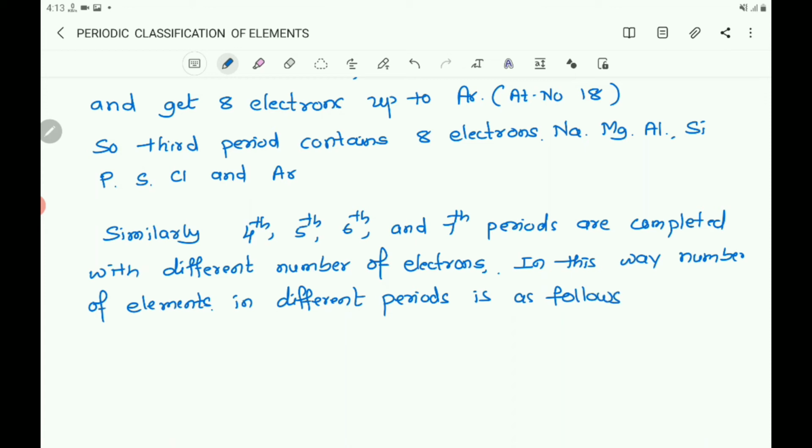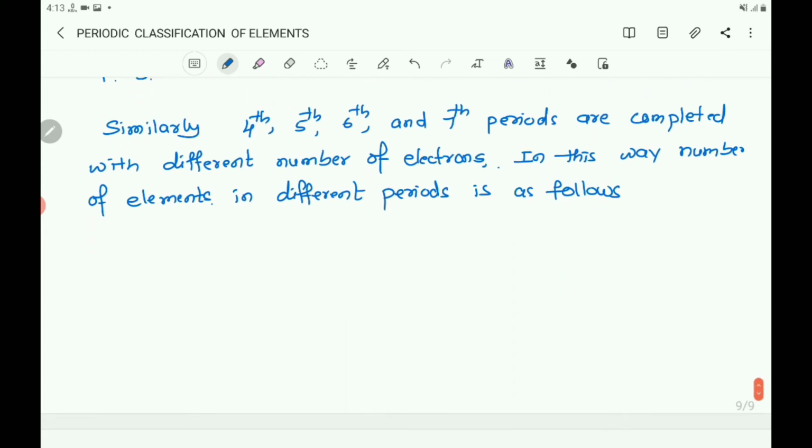Let us write that one by one. Period in one column, and number of elements.